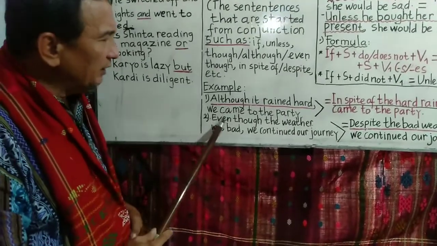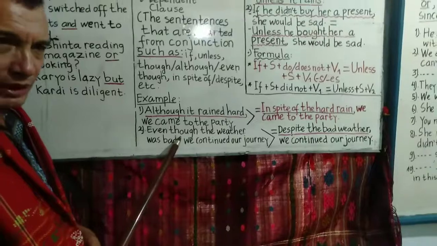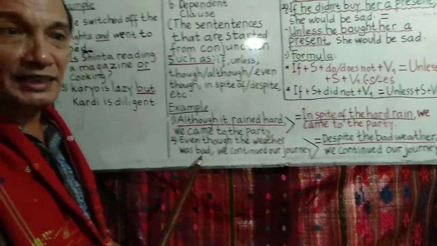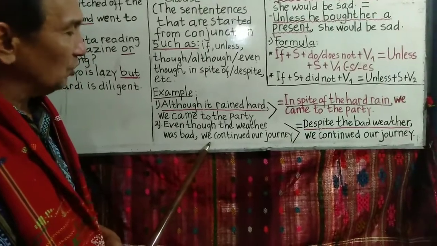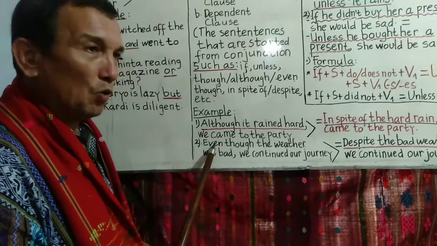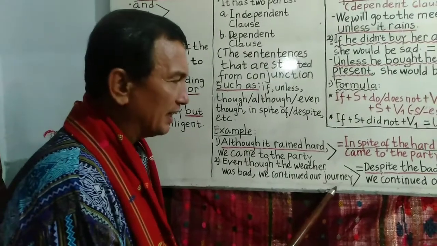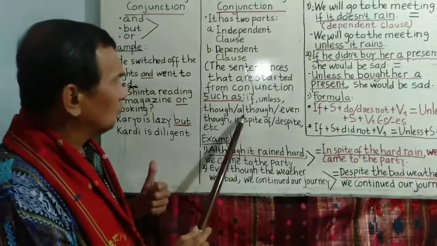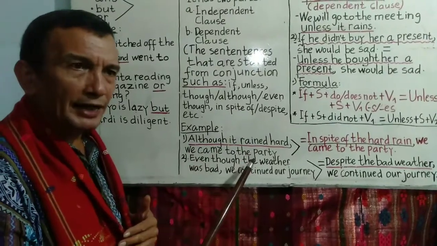Let's see number two. Even though the weather was bad. You see, even though a sentence, the weather was bad. This is the dependent clause. And then the main clause or independent clause, we continued our journey. Meskipun atau walaupun cuaca buruk, kami melanjutkan perjalanan kami. So you see the important thing here, although, even though is followed by a sentence.